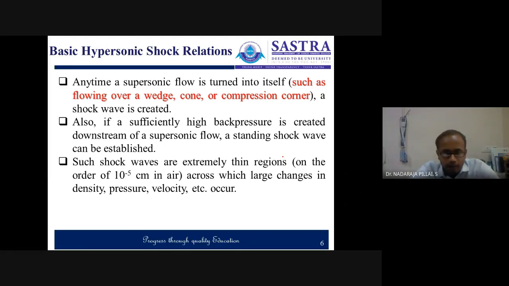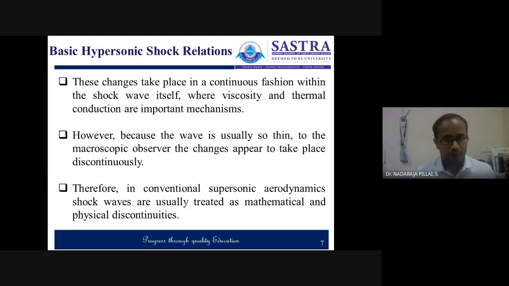Here we consider the thickness to be 10 power minus 5 centimeter, which is so small. But across the shock, the variations in density, pressure and velocity are really huge, so it becomes very important.